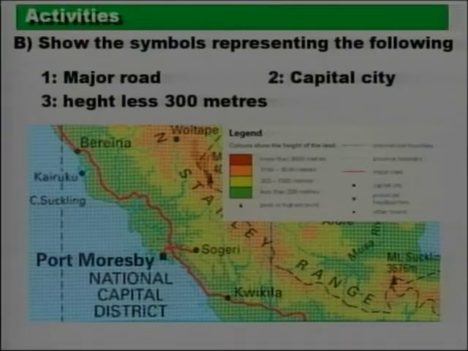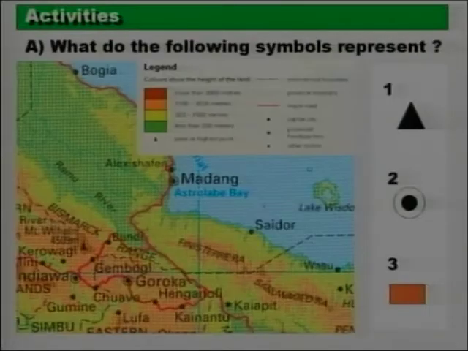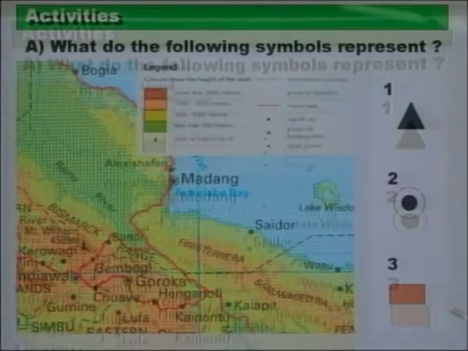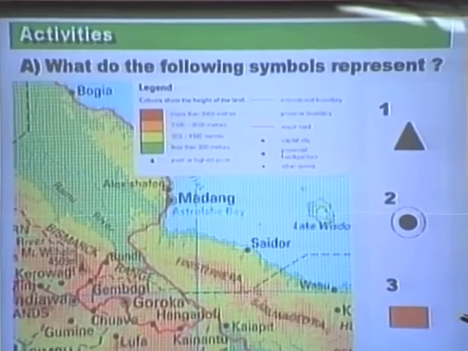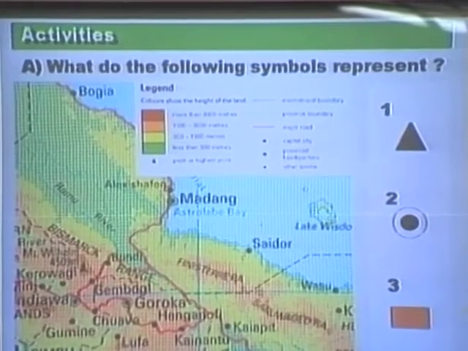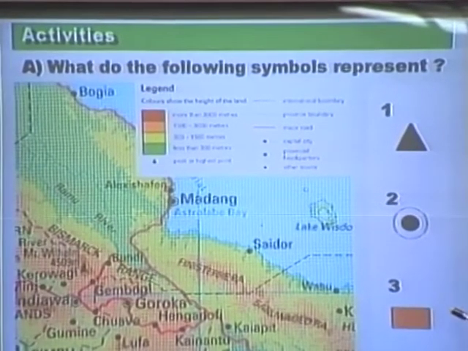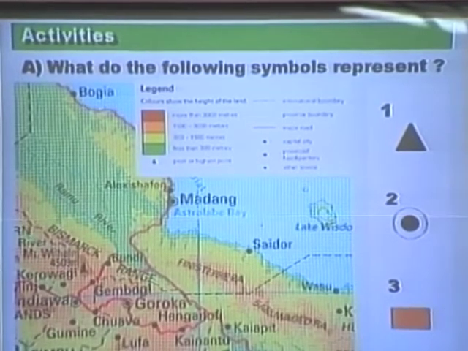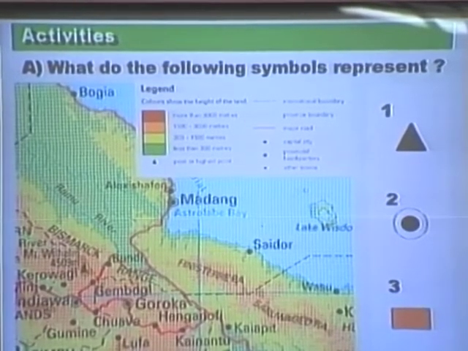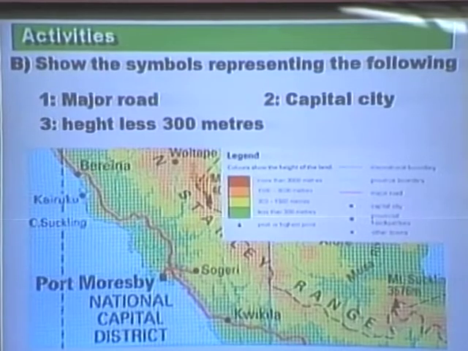Okay, we'll correct. But before we do our corrections for those 3 activities, I'd like us to go back to looking at the dark brown color. It is supposed to represent height above 3,000 meters, not 1,000 and 3,000 as mentioned earlier on. So we'll make that correction. The dark brown color on our map is supposed to represent height above 3,000 meters. Okay, let's move on now for the completion of this one.